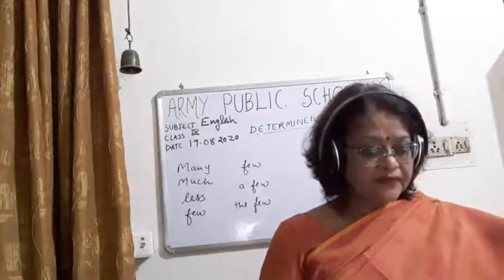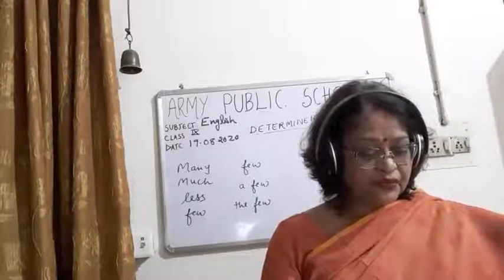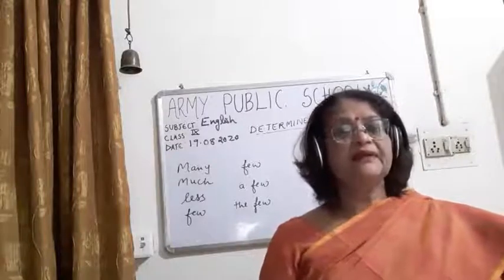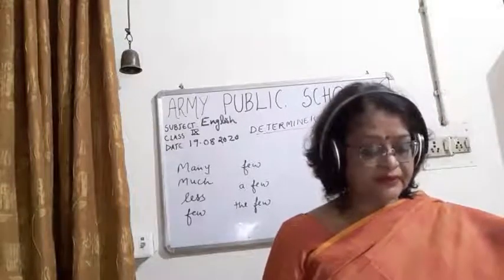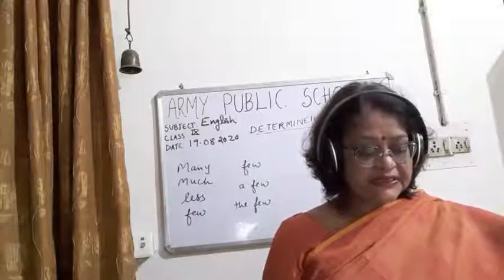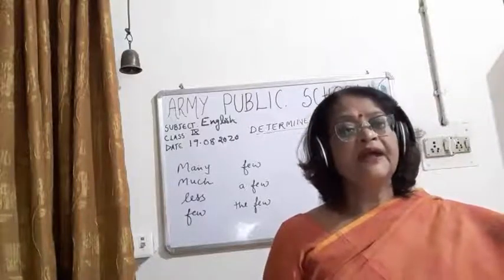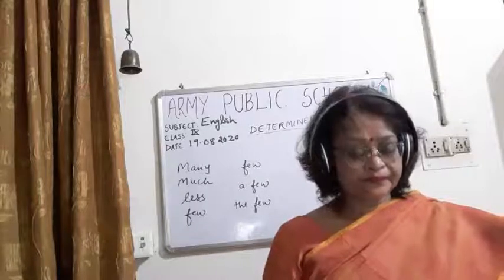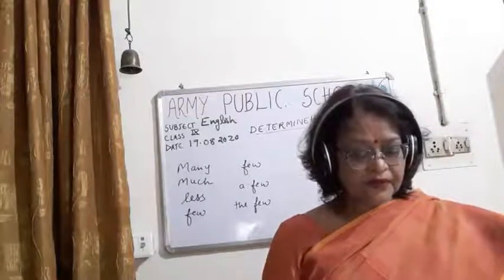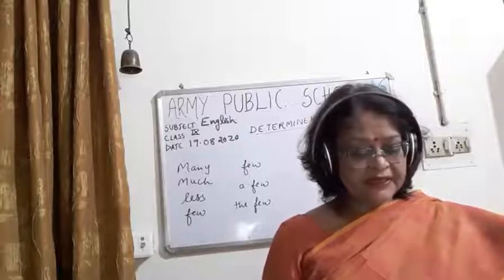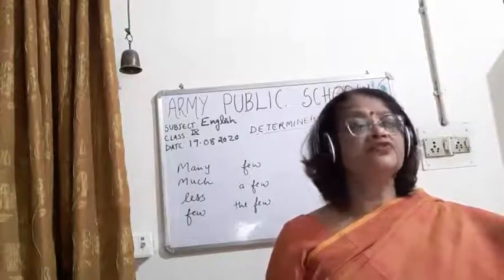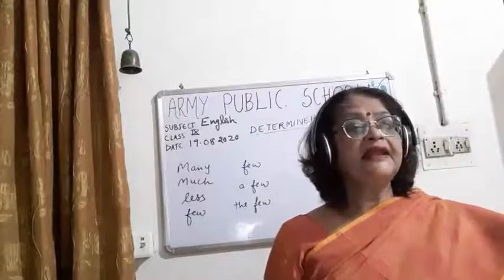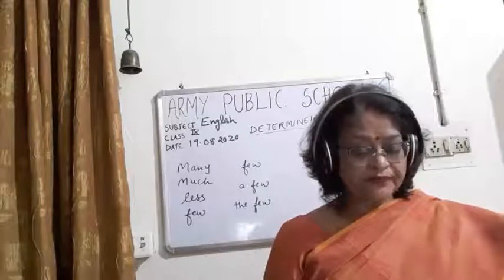Much shows quantity here, and many shows number. So less is the opposite of much, and few is the opposite of many. Few denotes number while less denotes quantity. So few, children, denotes what? Few denotes number and less denotes quantity.